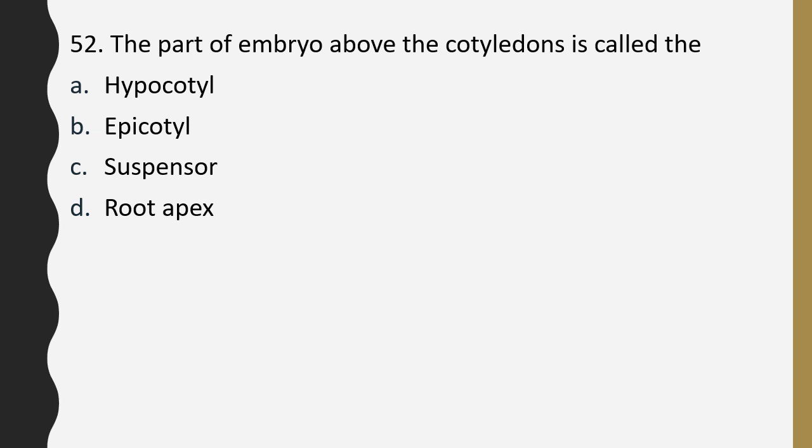Question number 52. The part of embryo above the cotyledon is called as hypocotyl, epicotyl, suspensor, root apex. Part of embryo above the cotyledon is called as. Correct answer is option B. It is called as epicotyl.